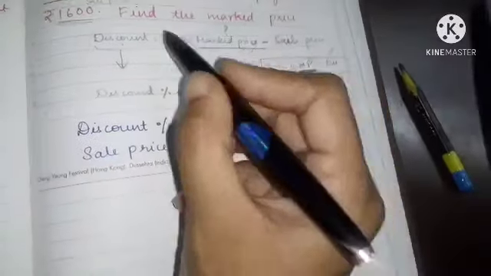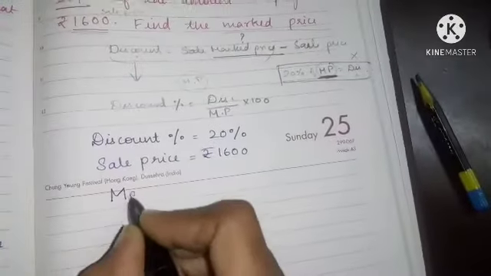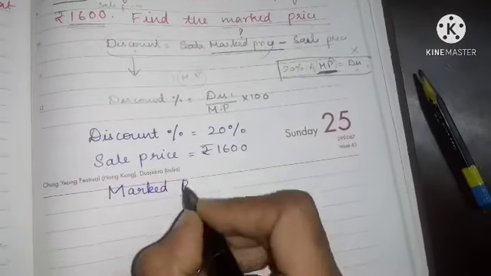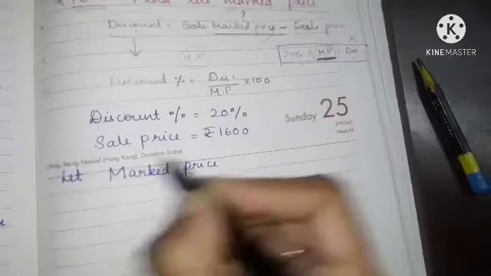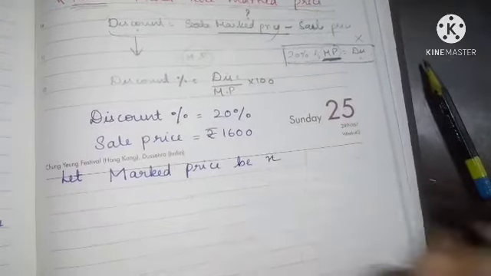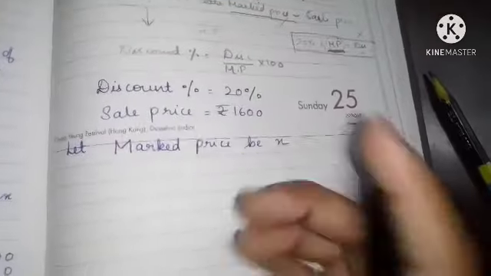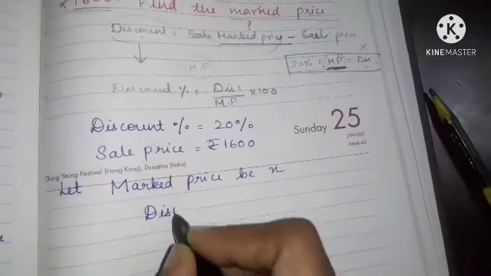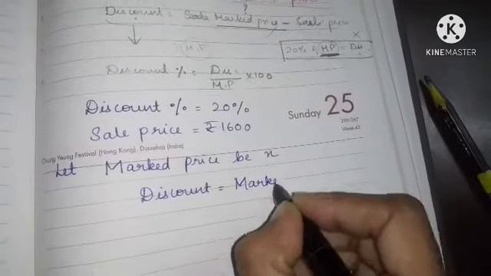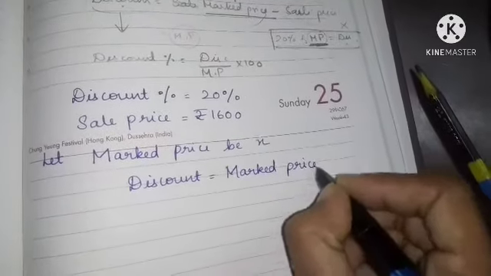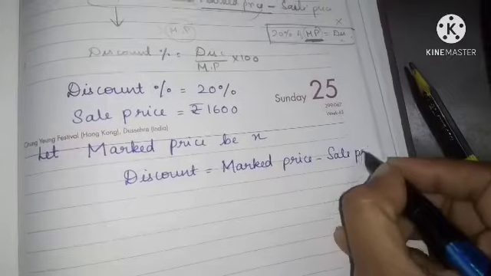Okay. So now we should find the marked price, correct? So I am taking, let marked price be X. What is the relation between marked price, sale price and discount? Discount is equal to marked price minus sale price.